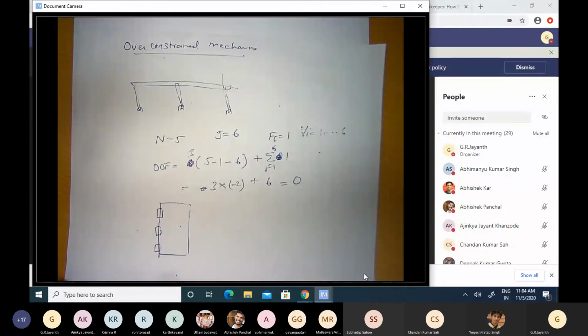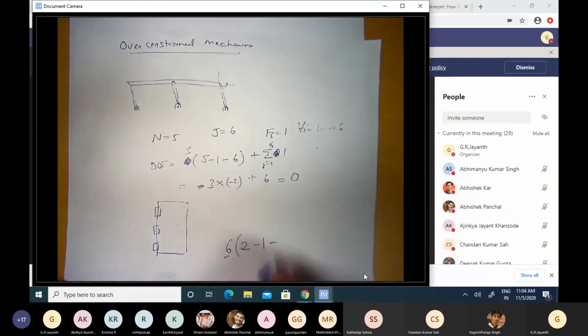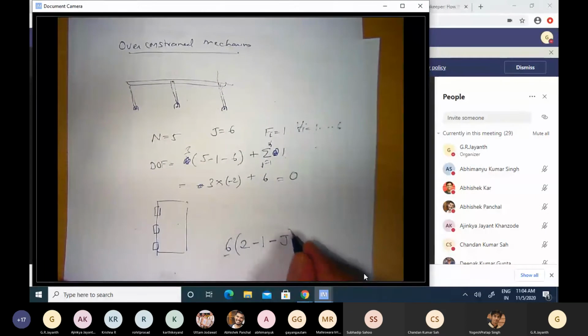So 6 is the initial term that multiplies the expression, and the number of rigid bodies is 2, of which 1 is fixed. So 2 minus 1 minus, let us say I have j hinges, 2 minus 1 minus j, plus the number of degrees of freedom for each of them is 1, so plus j.